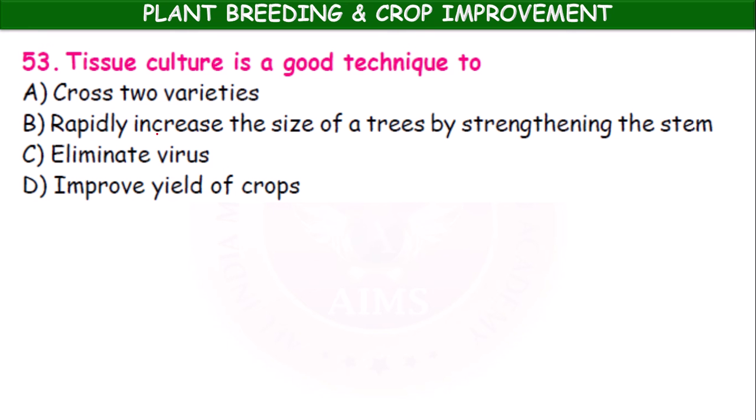The tissue culture is a good technique too. Cross two varieties, rapidly increase the size of trees by strengthening the stem, eliminate virus, improve yield of crops. Tissue culture. It is to eliminate the virus in aseptic conditions. The culturing of the tissue can be done. So, eliminate virus, option C.